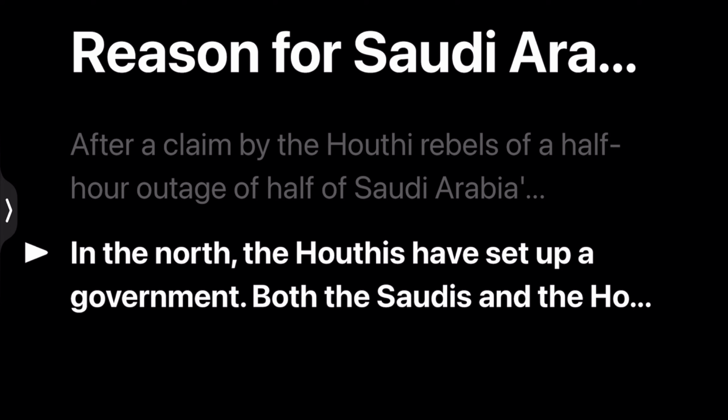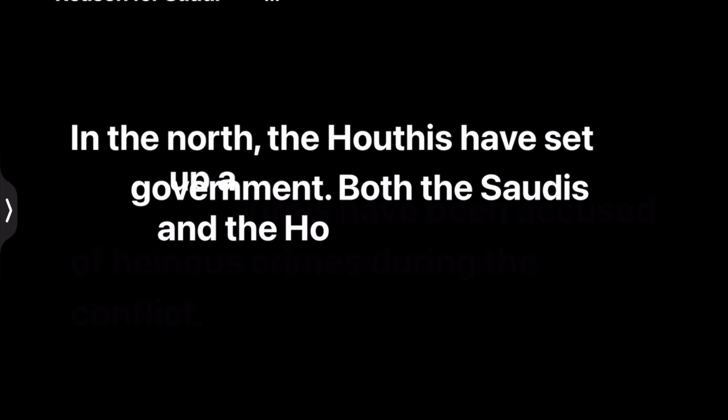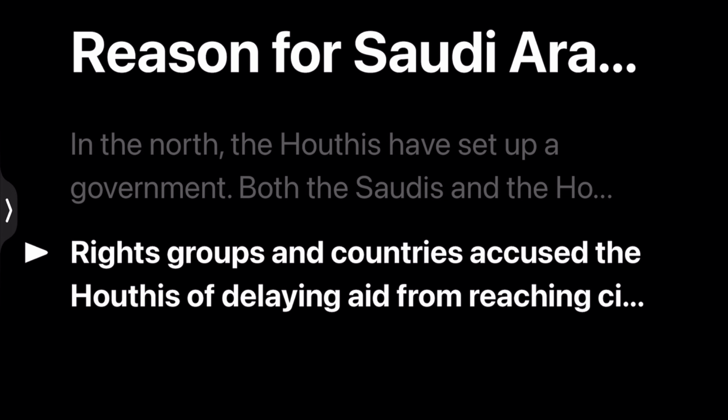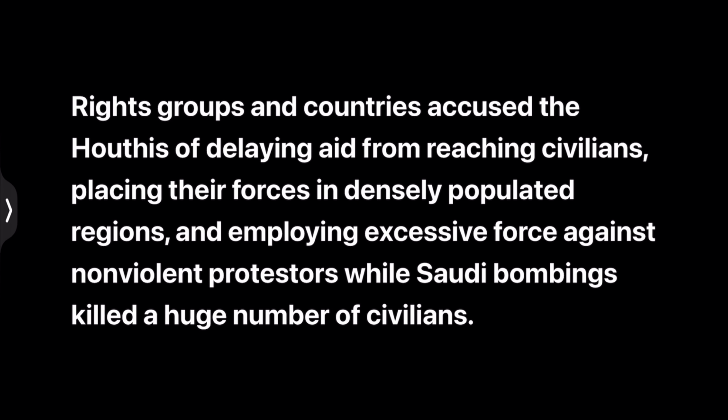In the north, the Houthis have set up a government. Both Saudis and Houthis have been accused of heinous crimes during this conflict. Rights groups and countries accuse the Houthis of delaying aid from reaching civilians, placing their forces in densely populated regions, and employing excessive force against non-violent protesters, while Saudi bombings killed a huge number of civilians.